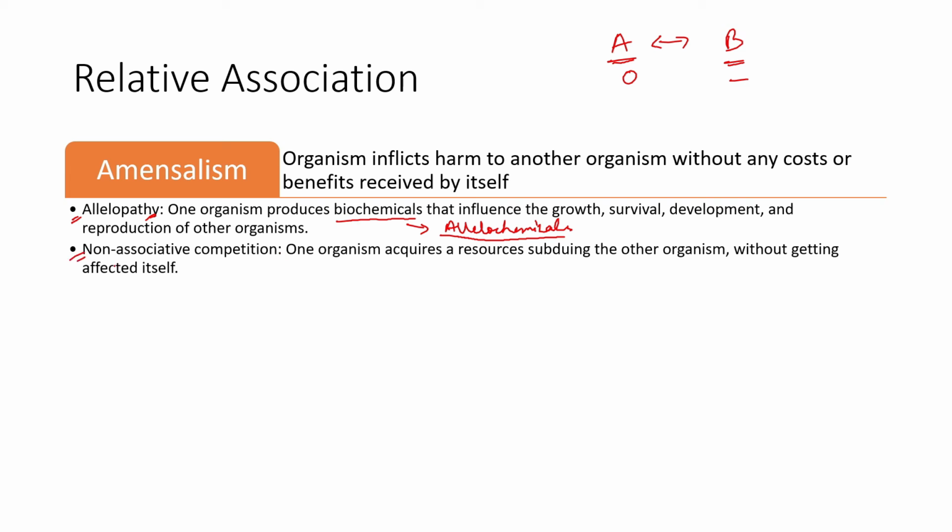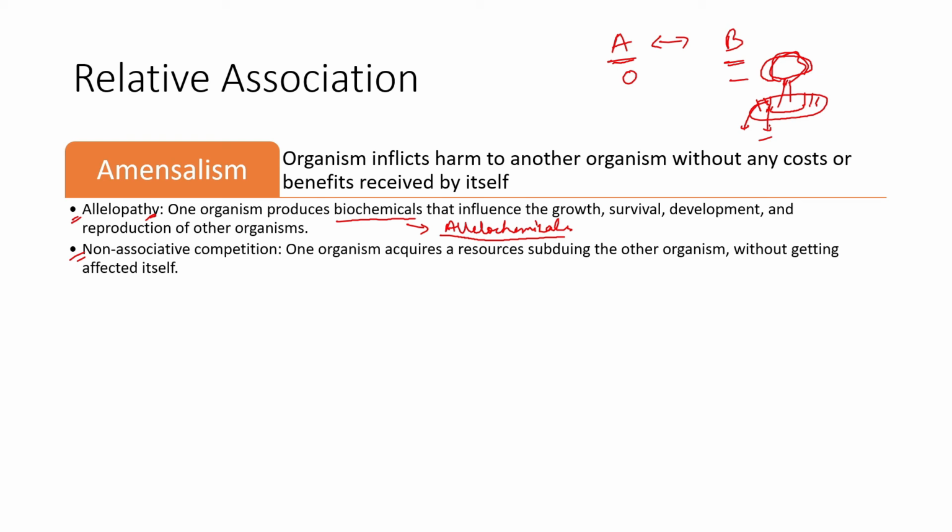And then there is non-associative competition, where the competition happens without the knowledge of the particular species. Okay, let's say in a particular area there are multiple plants, and one plant grew out to be a larger plant and caused shade in this area, right? So this plant acquired the resource. Okay, it didn't mean to lower down the plants which are of smaller sizes, but due to the shade that it covered, these plants died. Okay, so it is not getting affected in any manner, but the smaller plants are dying. So that sort of association is called non-associative competition.